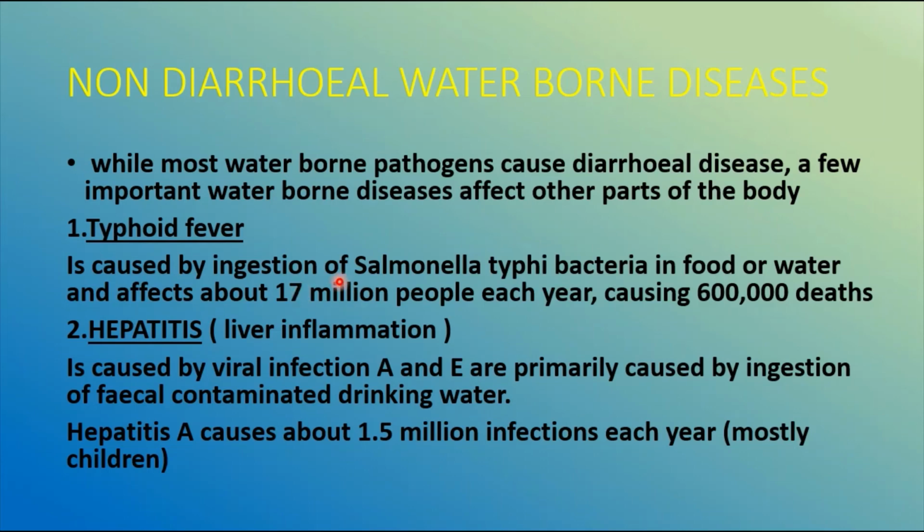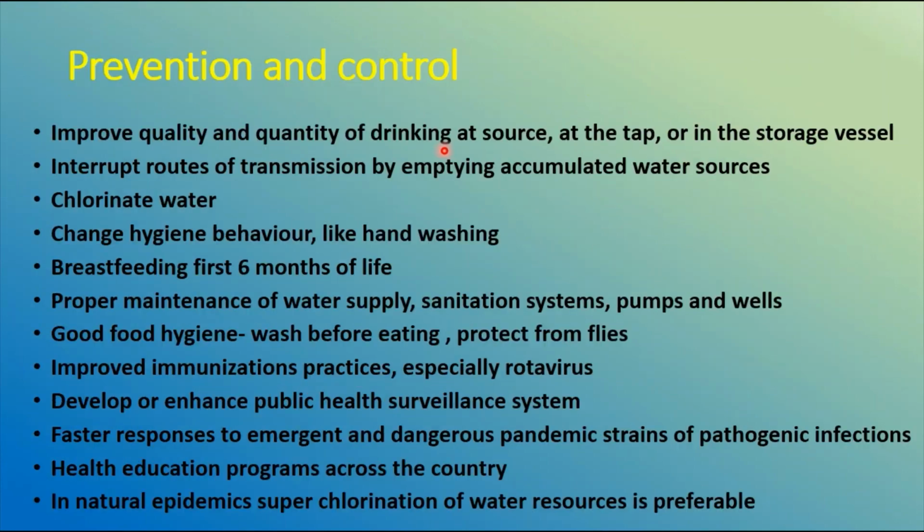So if other than diarrhea you have this kind, we classify that as non-diarrheal waterborne disease. Even hepatitis affects the liver and causes liver inflammation. Such things are classified under non-diarrheal waterborne diseases.